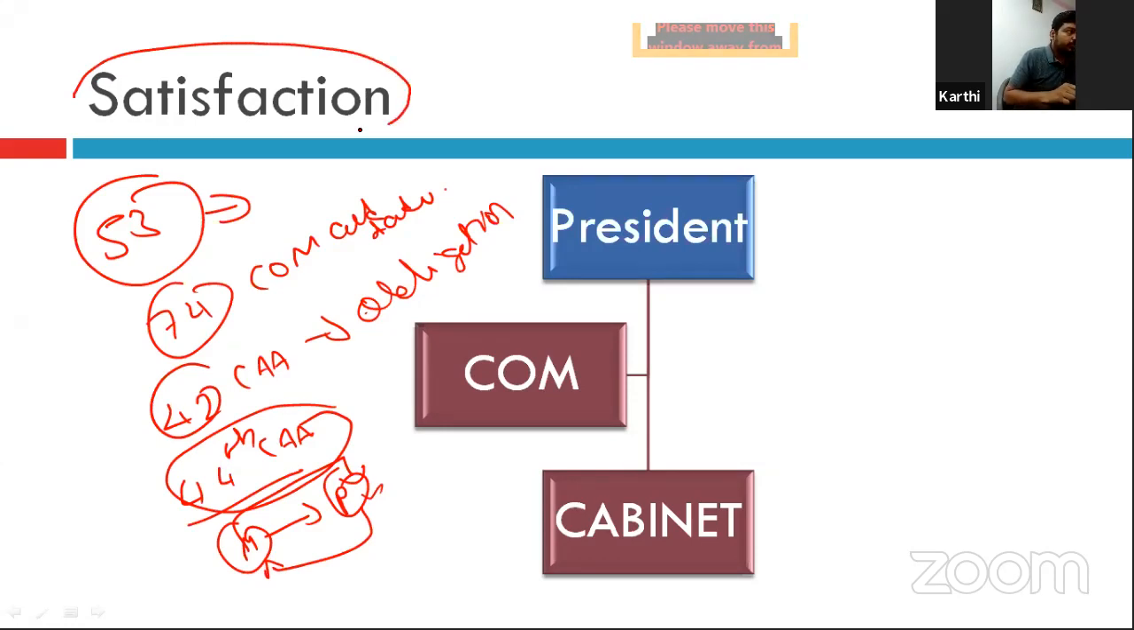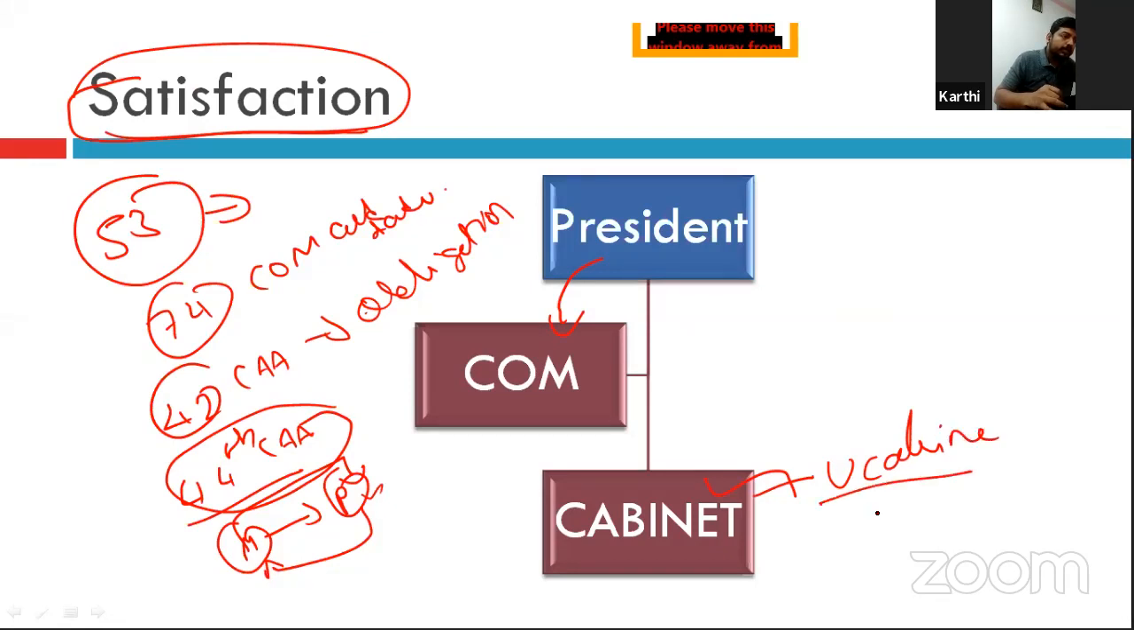So what I am trying to say, and what you want to understand, is that wherever you read the satisfaction of the president, it is not the satisfaction of the president. It is the satisfaction of the council of ministers headed by the prime minister in theory, that is, by constitution. But in practice, this power is exercised by the union cabinet, which includes the prime minister as its head.